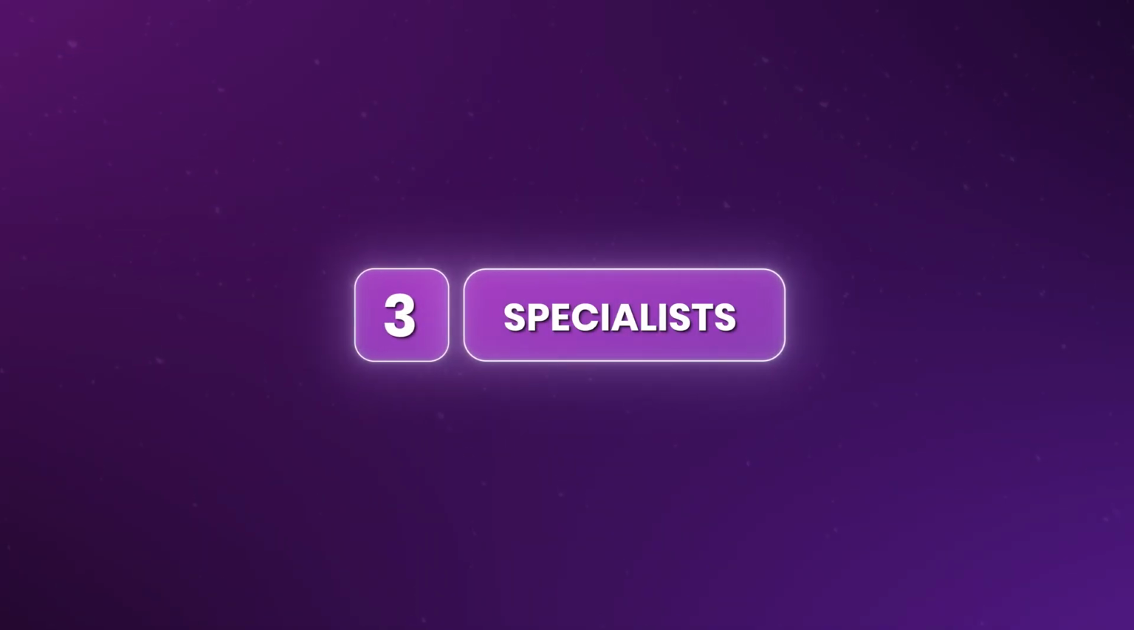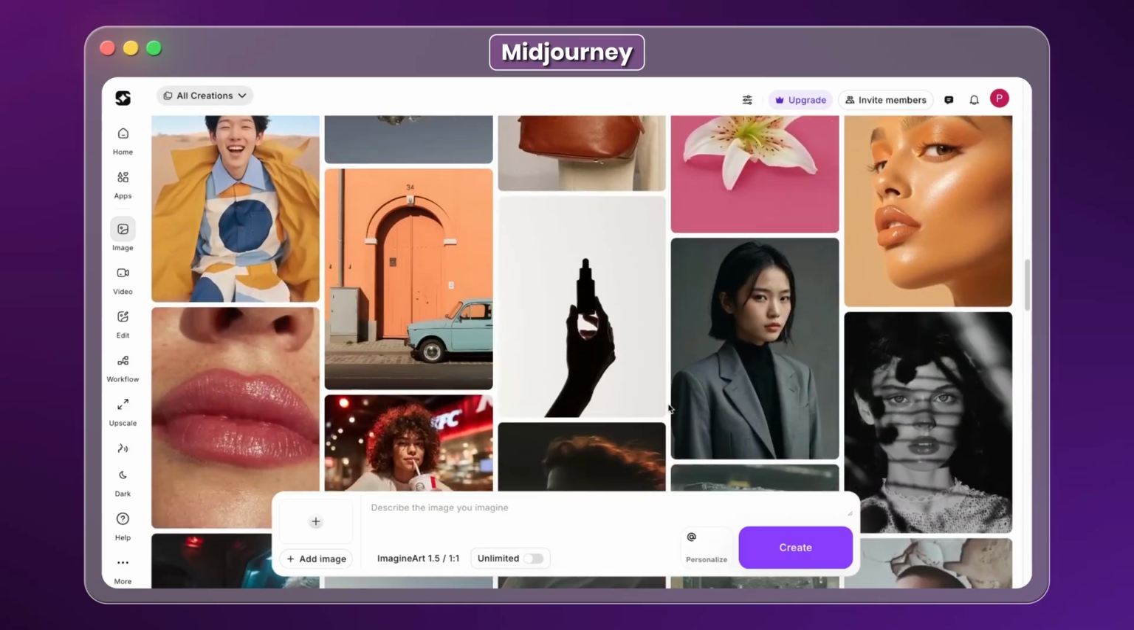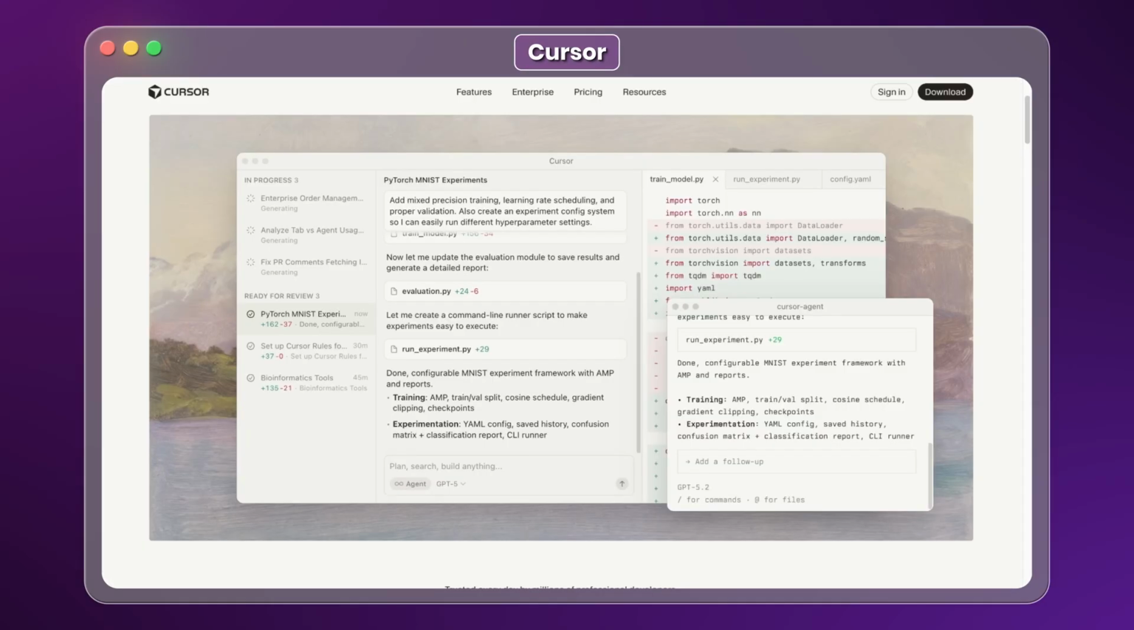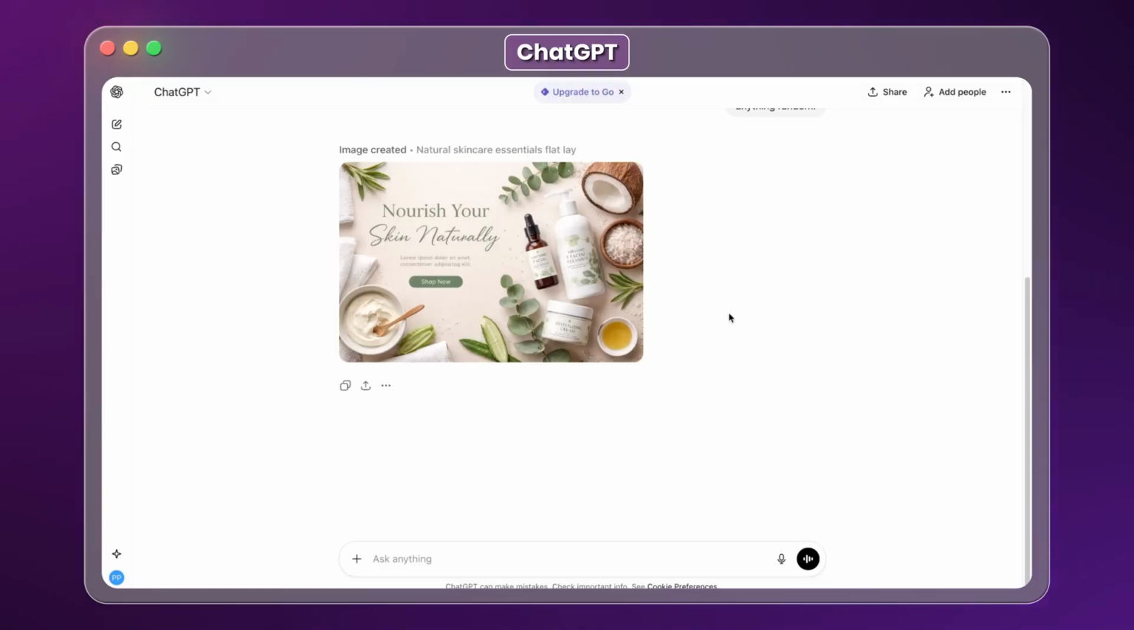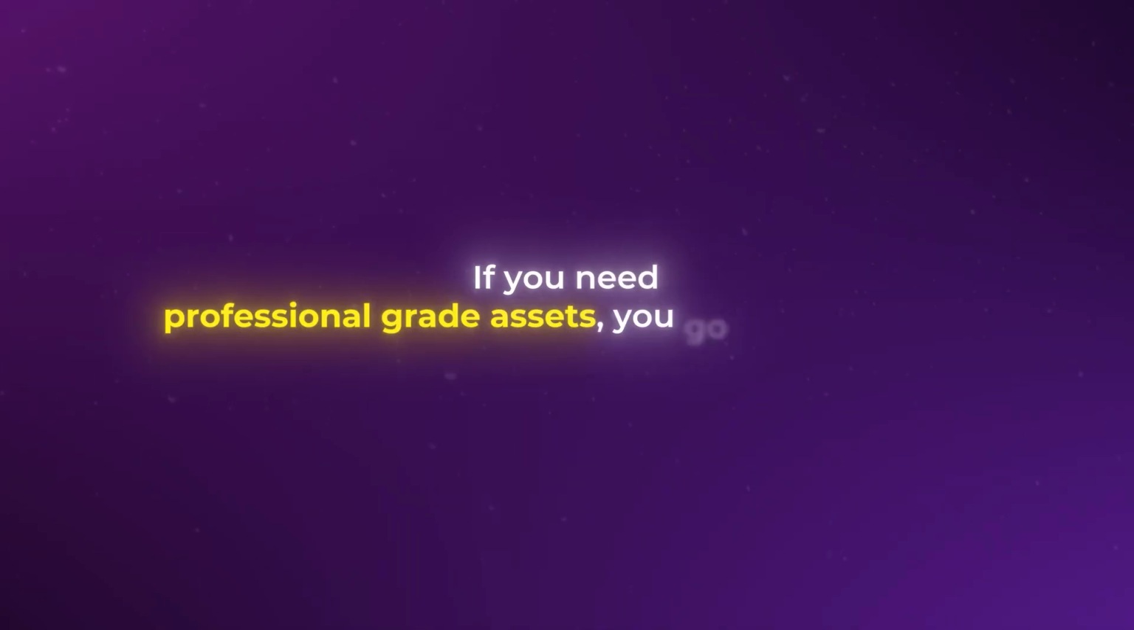Then we have the specialists. These are tools built to dominate a single niche, whether that's Midjourney for images, 11 Labs for audio, or Cursor for code. While ChatGPT can make an image, it is usually nowhere near the level that a specialist tool like Midjourney can produce. If you need professional-grade assets, you go to a specialist.